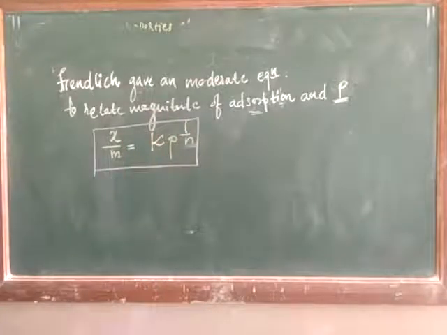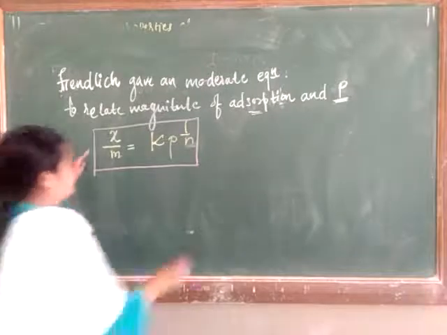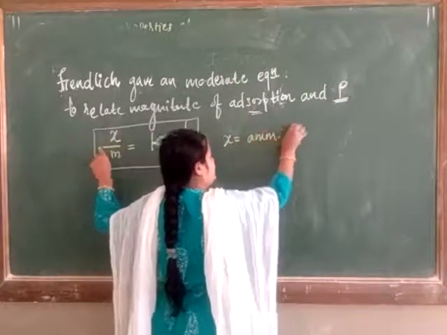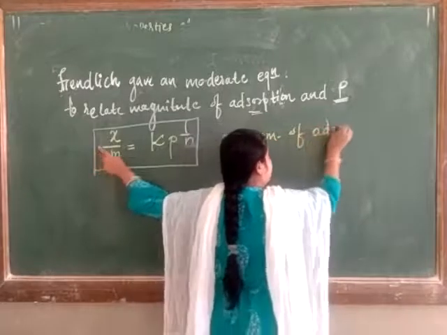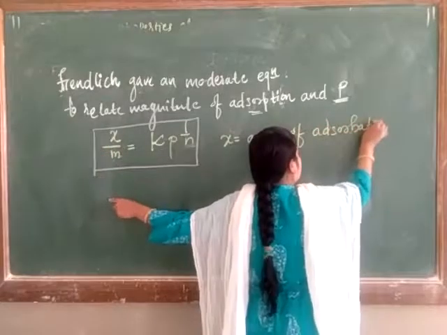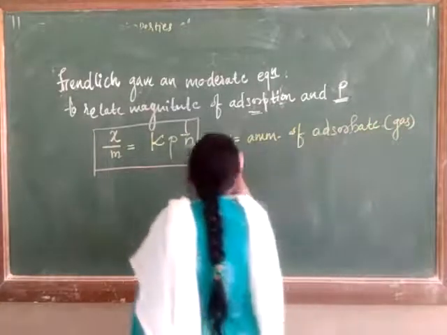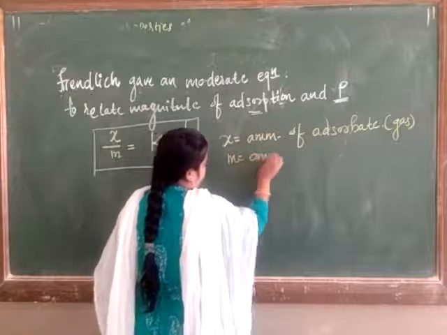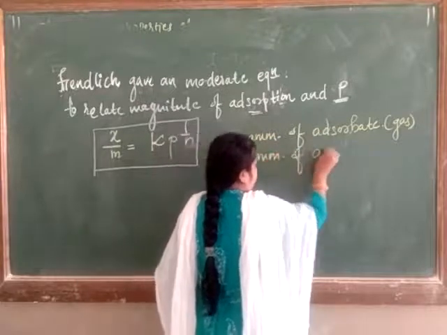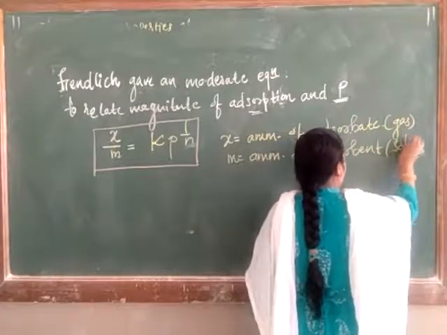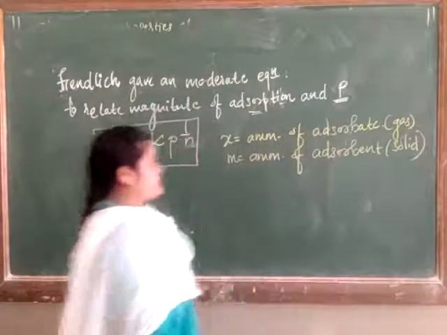So here x is nothing but the amount of adsorbed weight and m is the amount of adsorbent. Here x is equal to the amount of adsorbed gas weight, and m is the amount of adsorbent, the solid surface on which gas can be adsorbed.